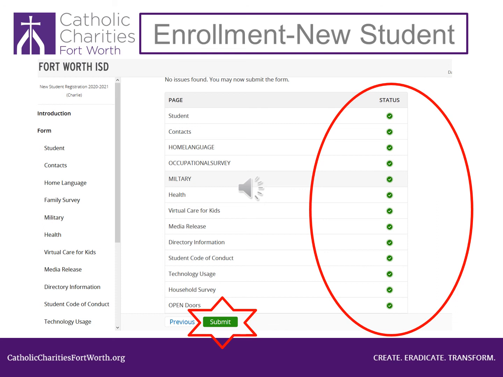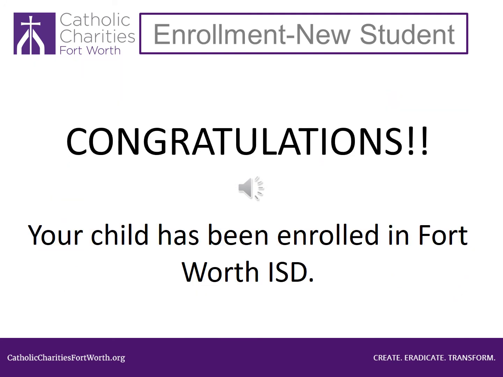A green button at the bottom of the page will become visible. To complete your enrollment, you must click this green Submit button. If you do not see the green Submit button, or it is not totally green, you still have errors to correct. Congratulations! Your child has been enrolled in the Fort Worth ISD. Have a great year.